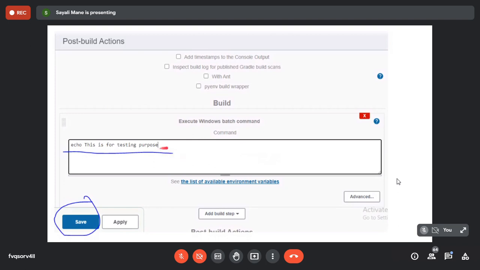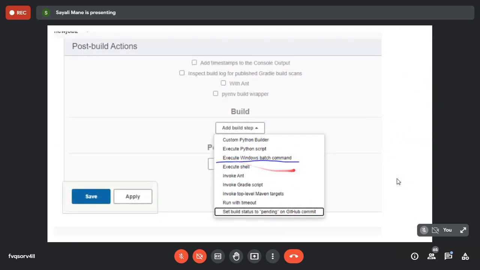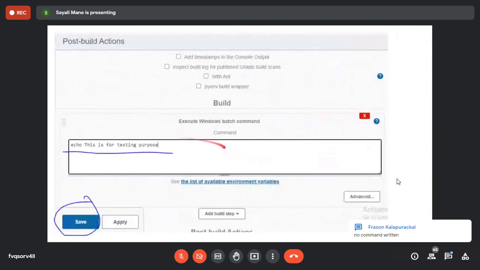Then you will get this screen. They will ask you which command do you want to execute. So are you getting this screen? No, ma'am. Yes, ma'am. Don't click on the save button. I think I mistakenly said that. Here just simply click on this batch command. Don't click on the save button. Automatically you will get this screen. This one.